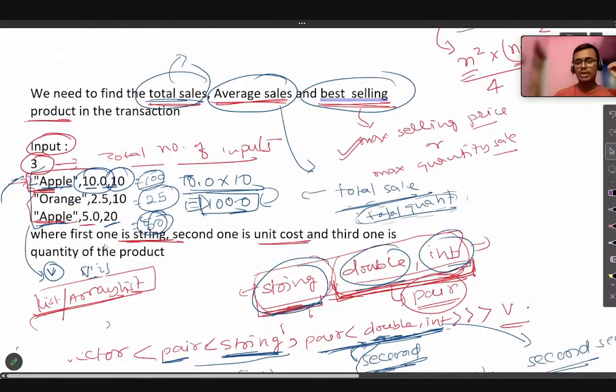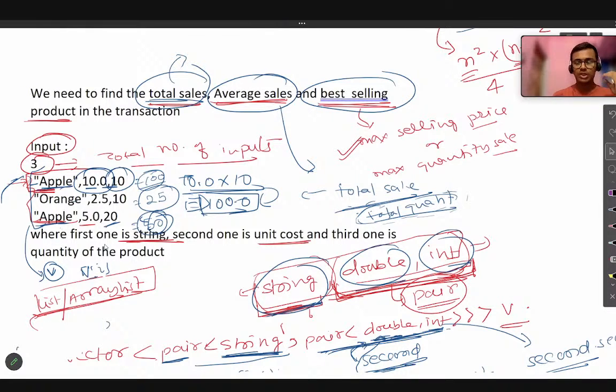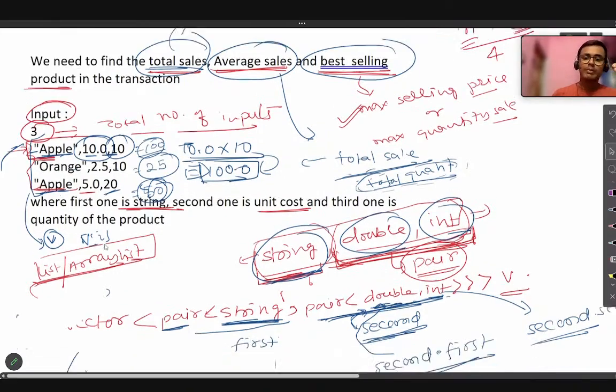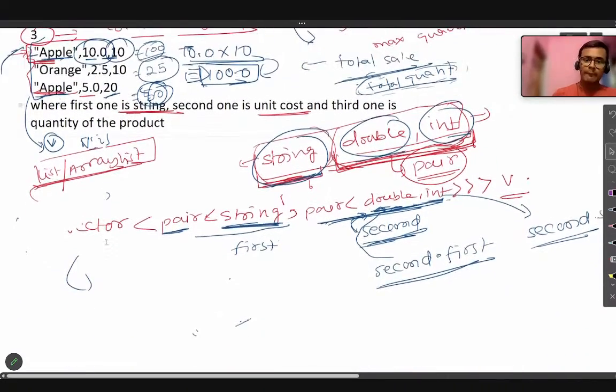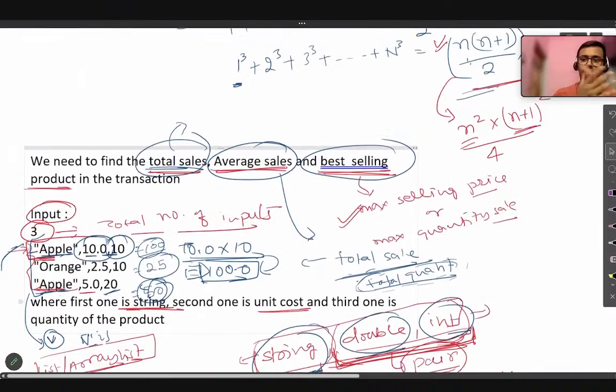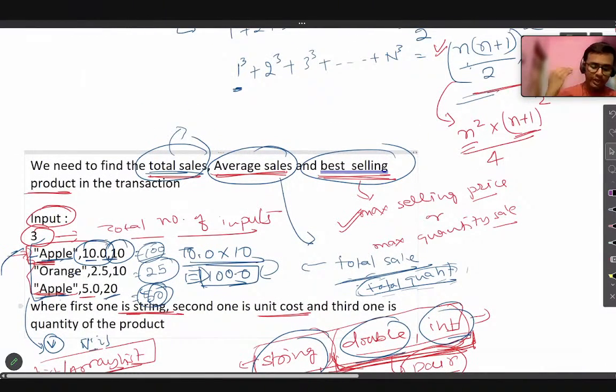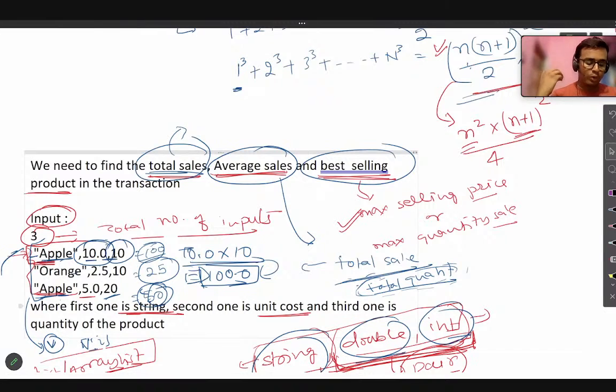Please write the logic on pen and paper, then you are going to code. Do not jump to the code directly. Please first try to write the logic by yourself on pen and paper. Try to meditate on that, and then you will build up to the next step. In this way, you are building the logic, okay? Because in the upcoming time, your career is just going to start. You are going to give multiple examinations ahead. So if you build this approach in yourself, that would be very helpful for you, okay?